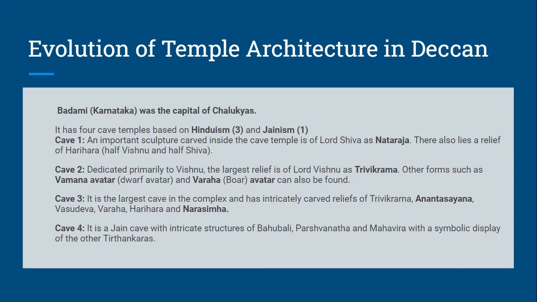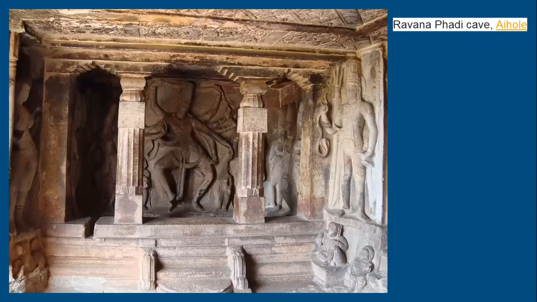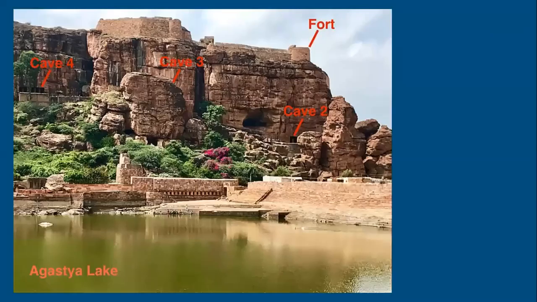And the fourth one, it is attributed to Jainism. So here we have structures of Parshvanath, the 23rd Tirthankar, Mahavir, Bahubali, all these structures are there in cave number 4. So this is Ravanafadi cave at Aihol. So this is the cave temple at Aihol, and these are the cave temples at Badami. So this is located near Agastya Lake. So these are different caves over here.